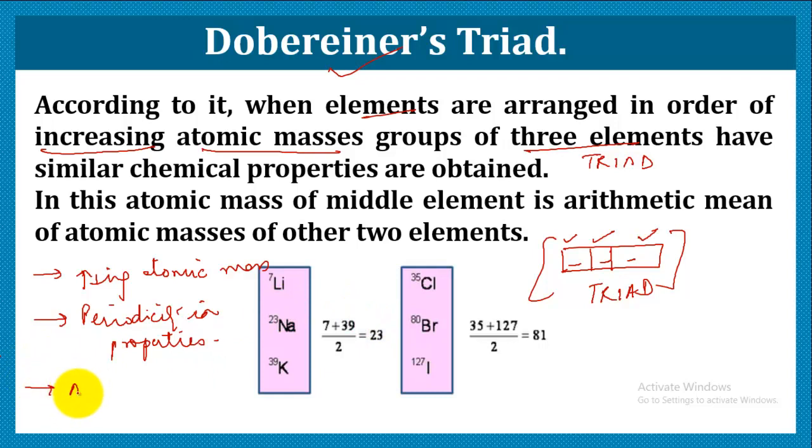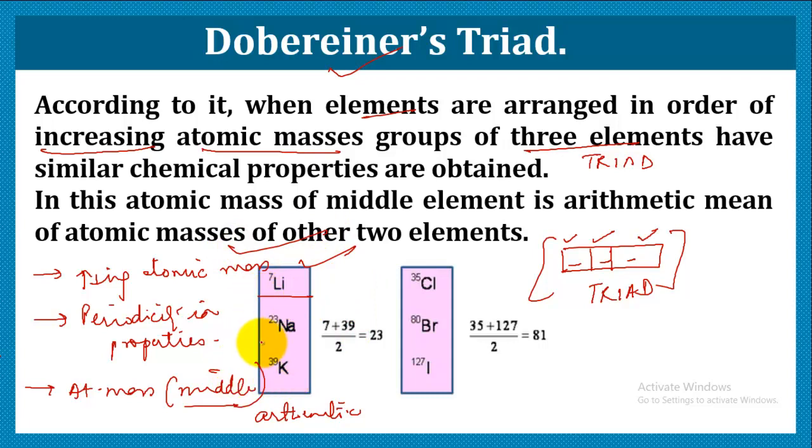And the atomic mass of the middle element was the arithmetic mean of the atomic masses of the other 2 elements. For example, if we have a triad like this, that is lithium, sodium and potassium. So this is a triad because it is a group of 3 elements, that is lithium, sodium and potassium.